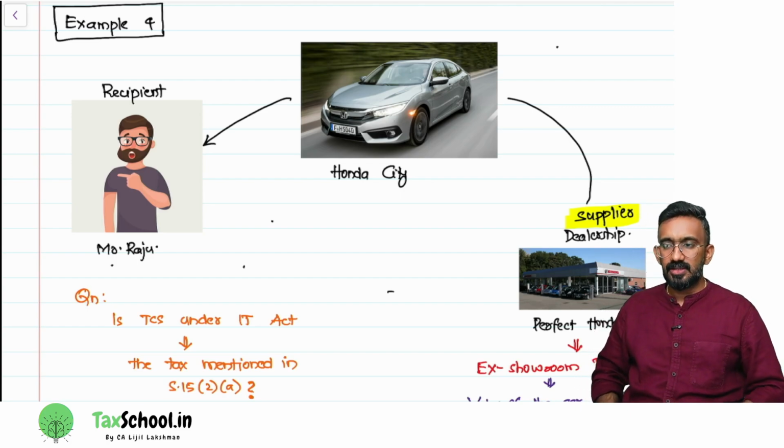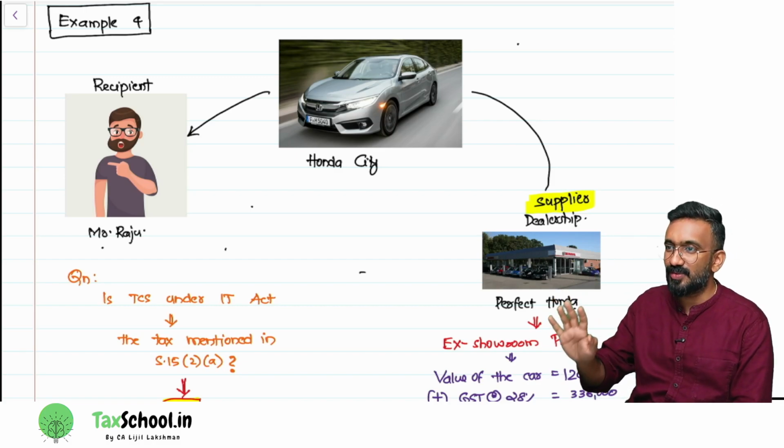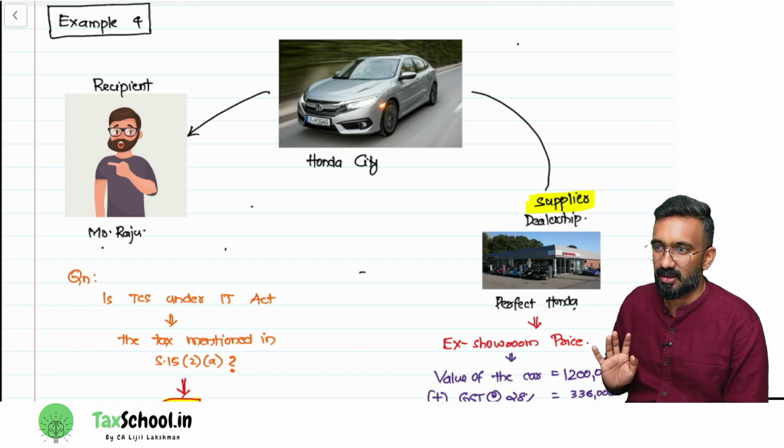You must have already learned TCS on income tax. Even if you have not learned it, no worries, I'll explain what this example is all about.